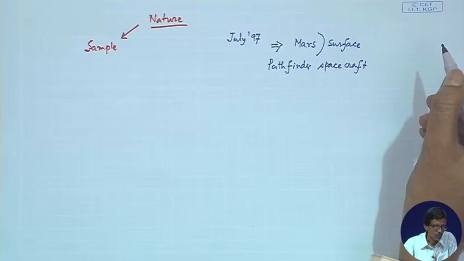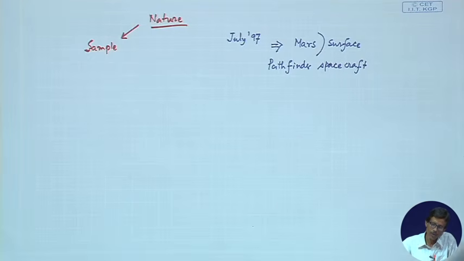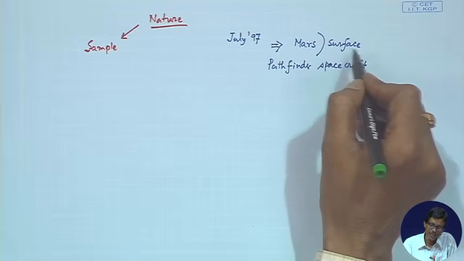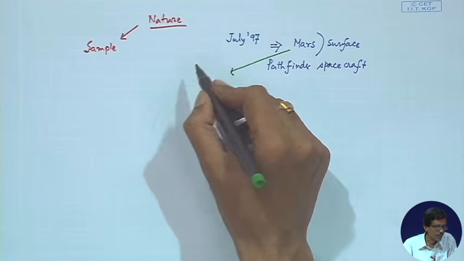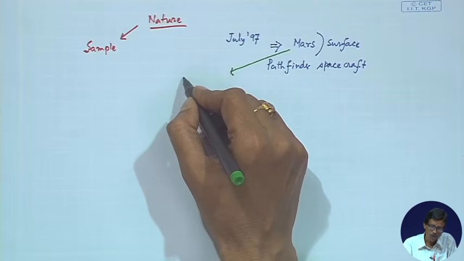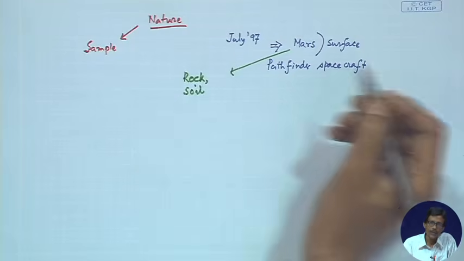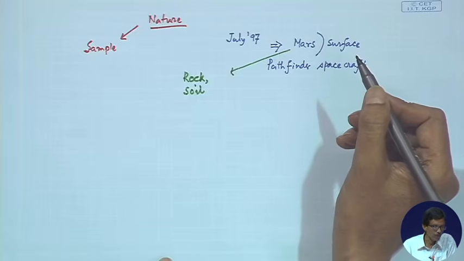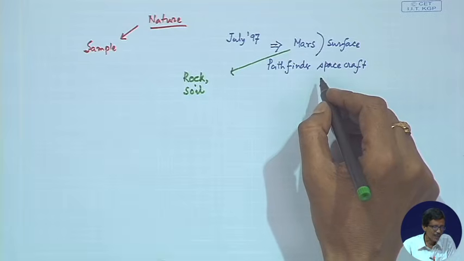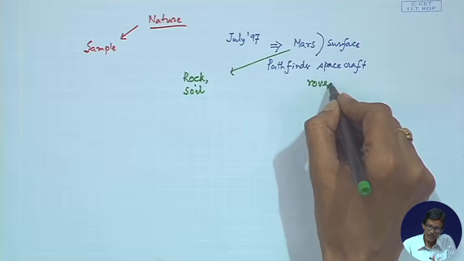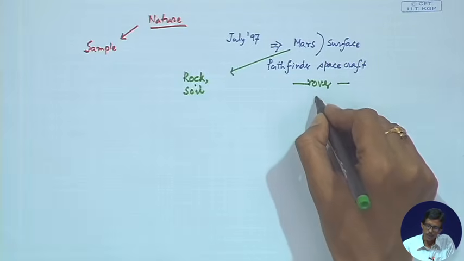The Pathfinder spacecraft was sent to analyze the corresponding elemental composition firstly, because we will be looking for what are the elements present on the Mars surface, and this Mars surface is what we get as the corresponding Martian rock. So, we have the corresponding rock and definitely the derived soil also from the rock samples on the Mars. This spacecraft has a rover attached to it, and that rover is basically utilized for carrying some instruments.